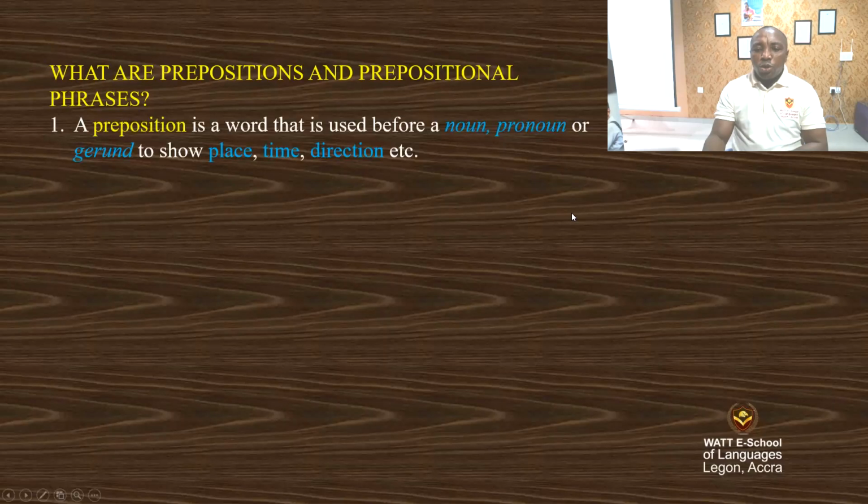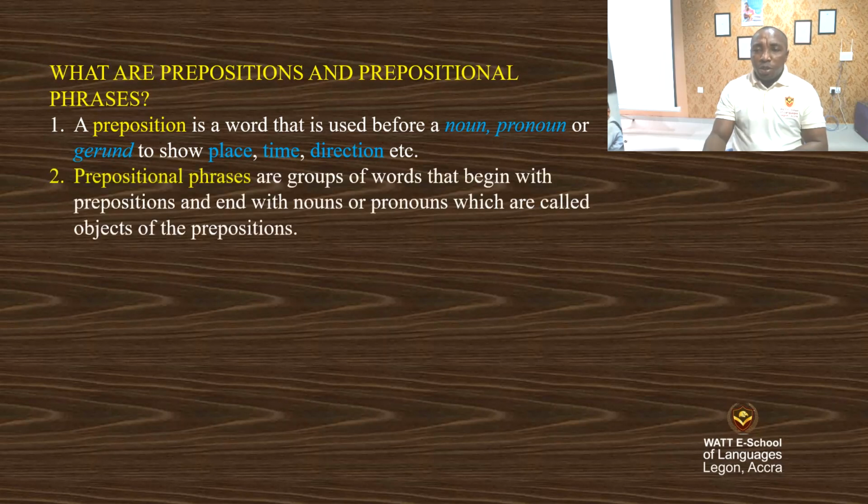A preposition is a word that is used before a noun, pronoun, or gerund to show place, time, direction, etc. Prepositional phrases are groups of words that begin with prepositions and end with nouns or pronouns, which are called objects of the prepositions.